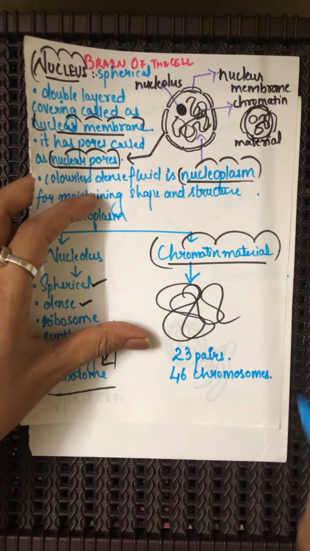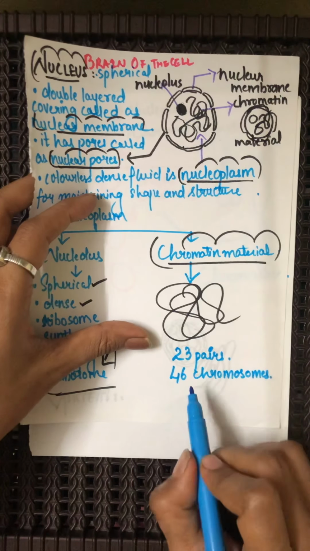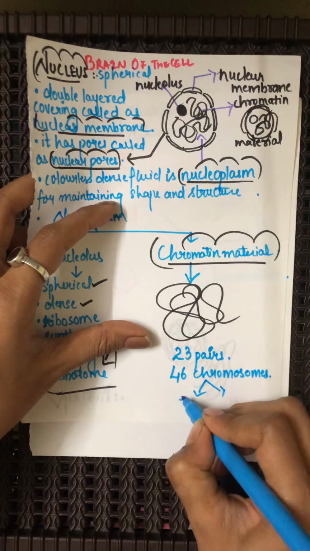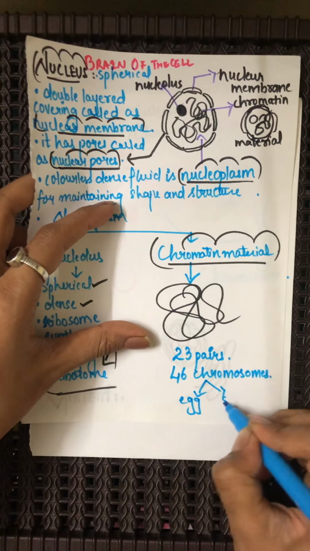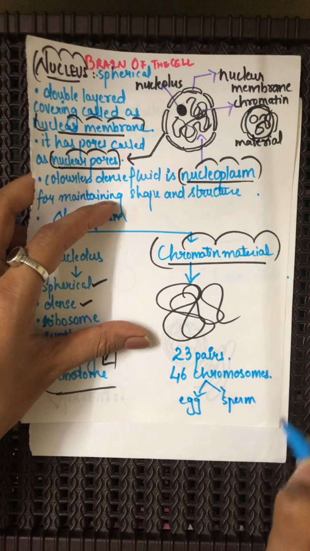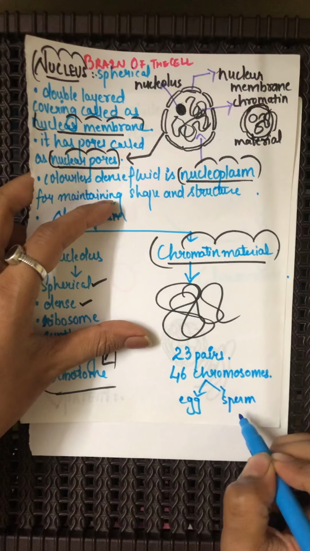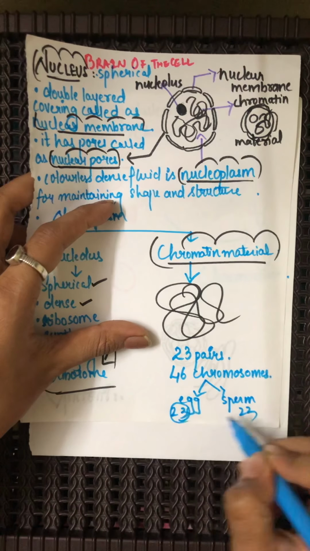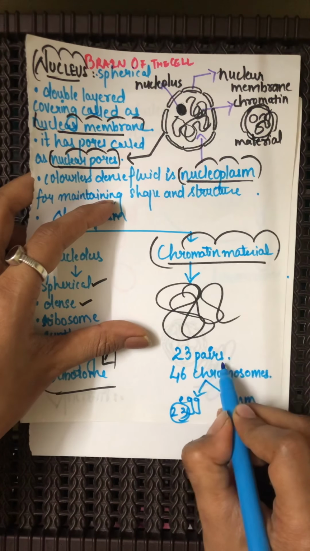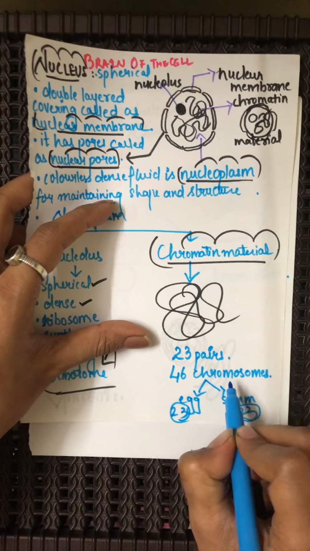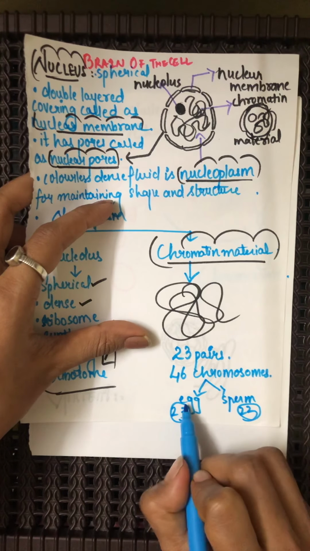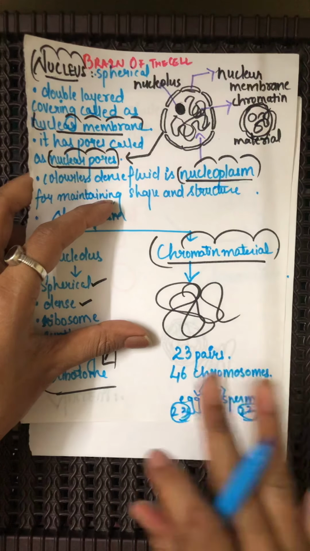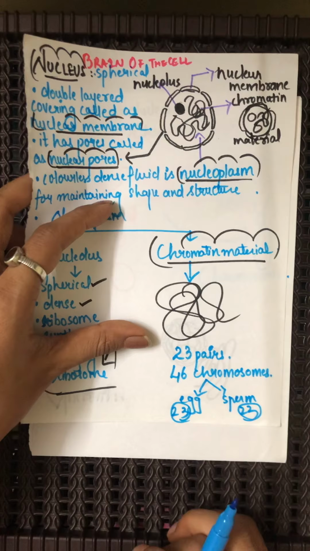All the cells have 46 chromosomes except for the egg cell and the sperm cell, inside the female and the male body, which have only 23 chromosomes, not pairs but only 23 chromosomes.